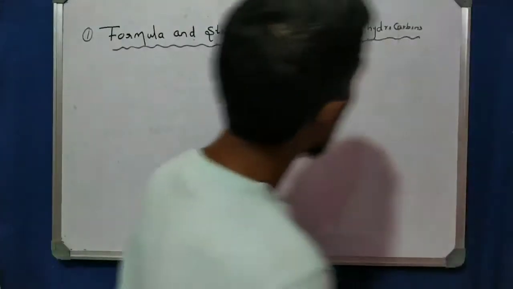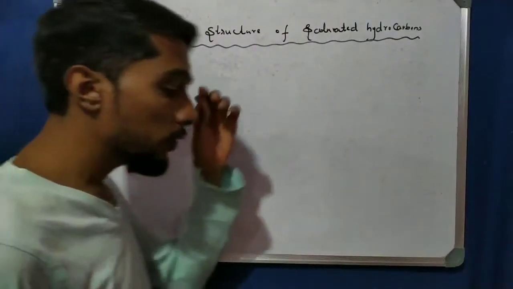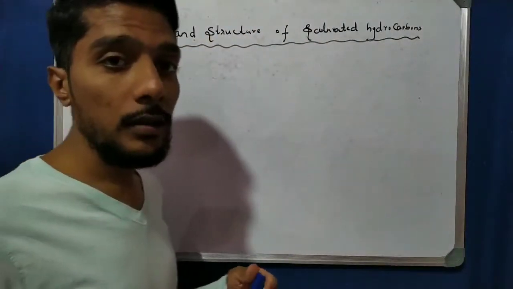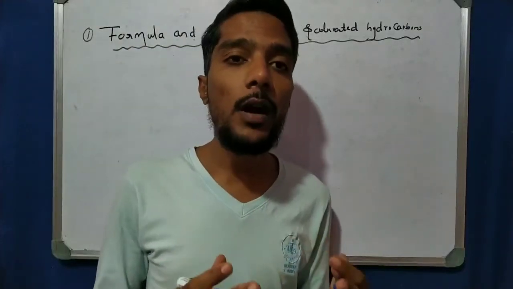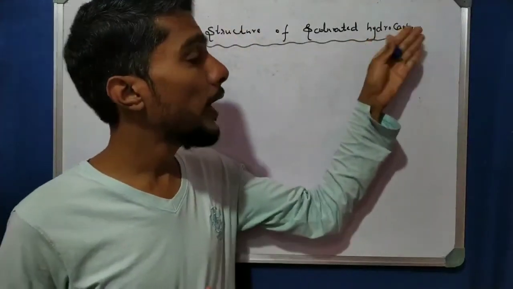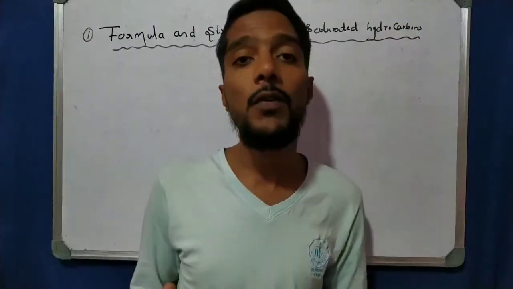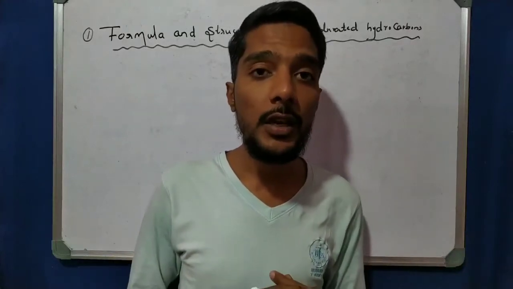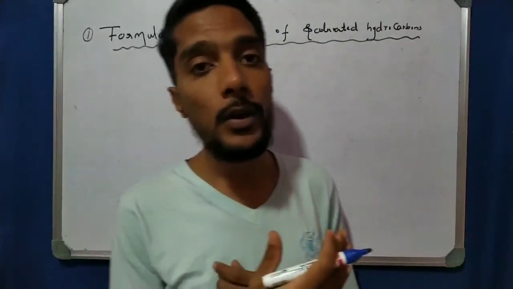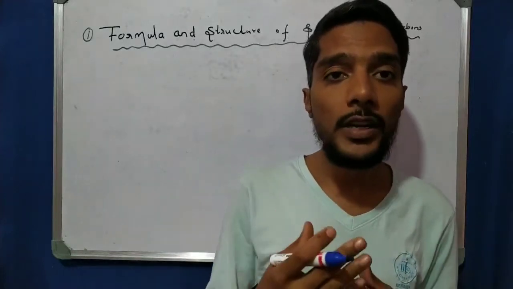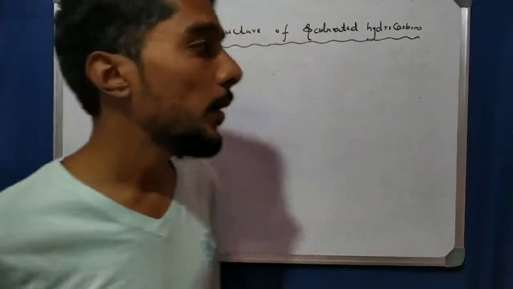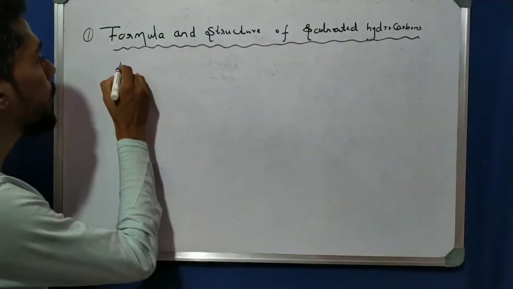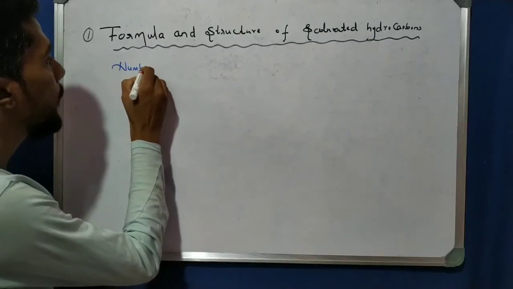Okay, now see the formula and the structure of saturated hydrocarbons. So here we know the catenation property, the formula of hydrogen and carbon. So we have to know the number of carbons attached in each chain. Okay, so we know about the chain structure, that is catenation, the ability of the carbon to make a long chain, or maybe it is one carbon, two carbon or three carbon. For example, if a chain has only one carbon, the number of carbon.